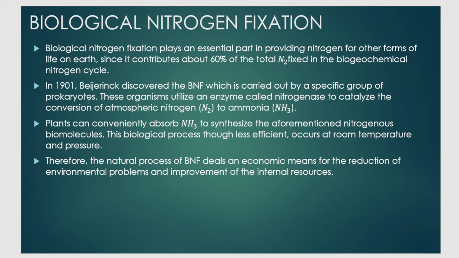How do they do this? These are nothing but microorganisms. How are they fixing nitrogen, or how are they converting nitrogen to ammonia in the soil? They use an enzyme called nitrogenase, which is present in their body, which can convert nitrogen to ammonia and hence fix it to the soil.